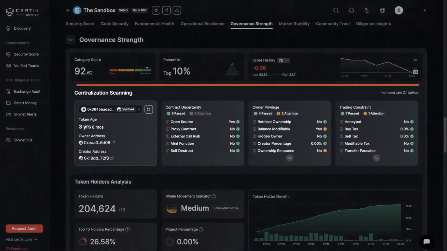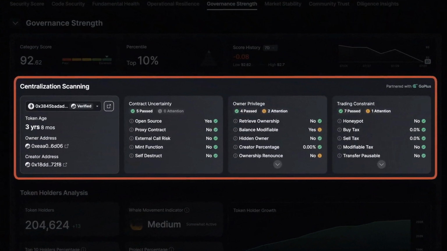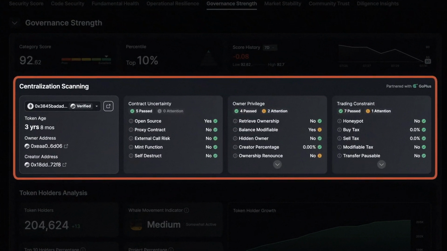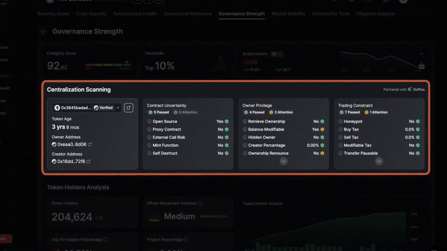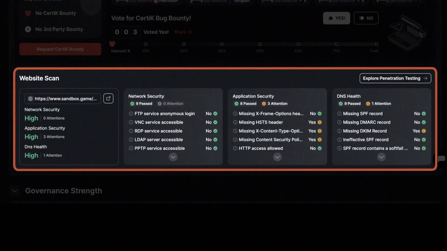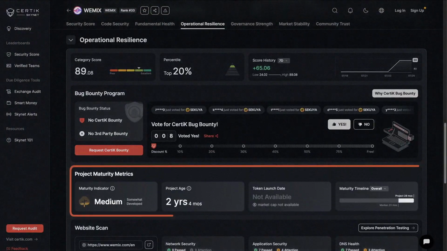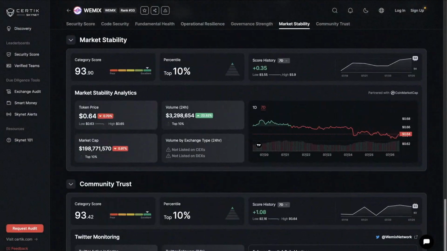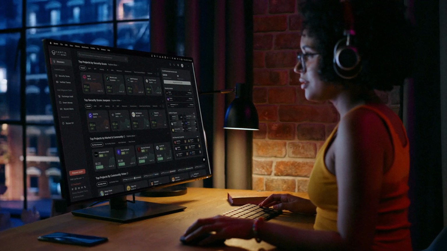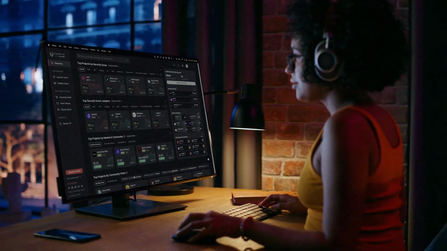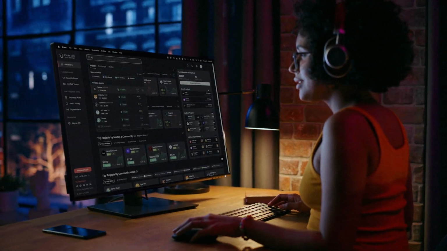Dig deeper with the detailed centralization scanning dashboard, offering an array of new metrics to help gauge a project's centralization level. We've also added a website security scan, GitHub monitoring, project maturity metrics, token holder analysis, and more, all combining to deepen Skynet's security insights. With this new emphasis on calling out centralization risk, Skynet isn't just keeping pace with the Web3 landscape, it's leading the way.